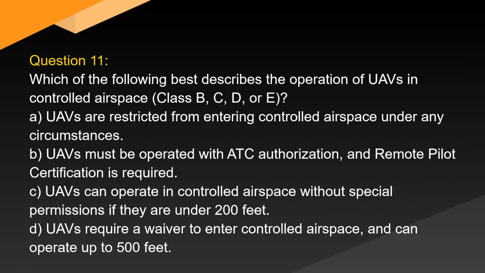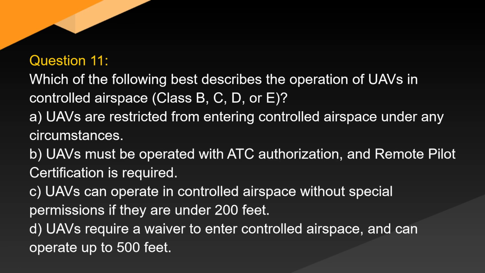Question 11. Which of the following best describes the operation of UAVs in controlled airspace, Class B, C, D, or E? A. UAVs are restricted from entering controlled airspace under any circumstances. B. UAVs must be operated with ATC authorization, and remote pilot certification is required.